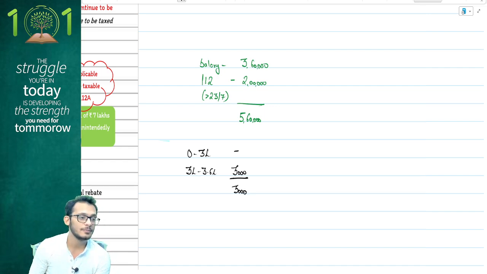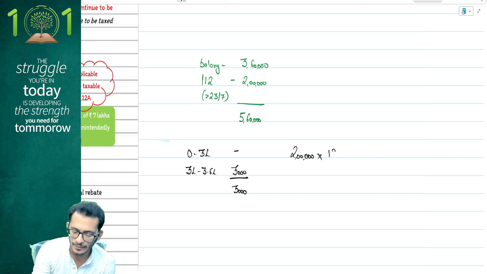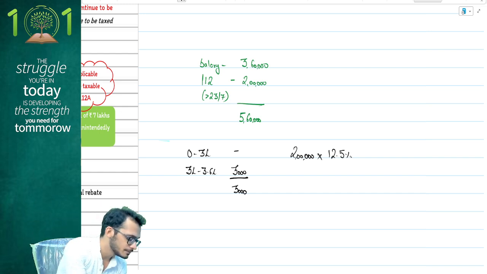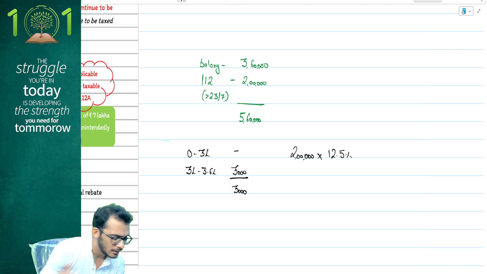Coming to the 112 piece, people, because 112 is being sold after 23rd July, you will be eligible for tax at the rate of 12.5%. Yes, so you can claim at the rate of 12.5%, which is now going to become 25,000.